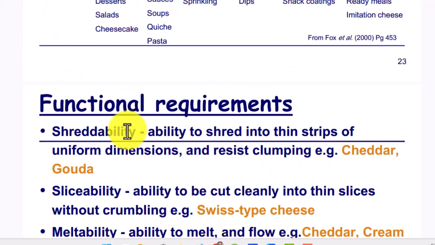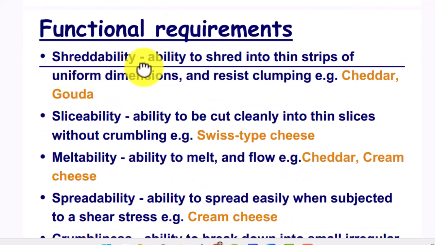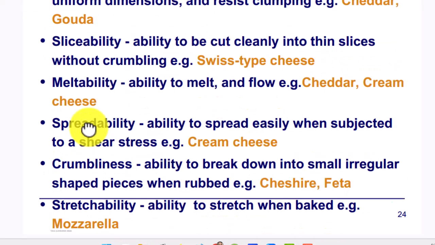Mozzarella. Shreddability: ability to be shredded into thin strips. Gouda. Sliceability: ability to be cut cleanly. Swiss type cheese. Meltability: ability to melt. Cheddar, cream cheese. Spreadability: ability to spread easily. Cream cheese. Crumbliness: ability to break down into small irregular shaped pieces. Cheshire and feta. Stretchability: ability to stretch when baked, mozzarella.